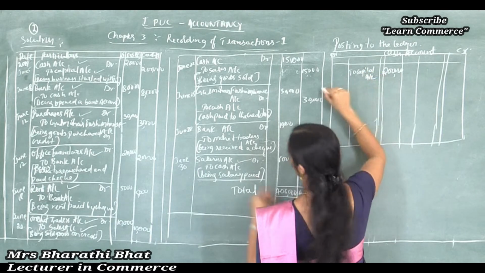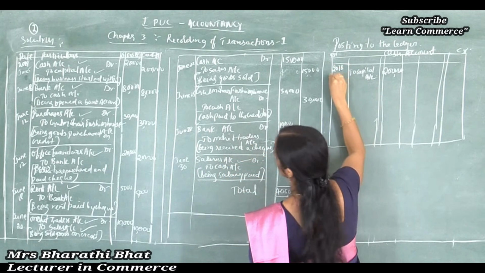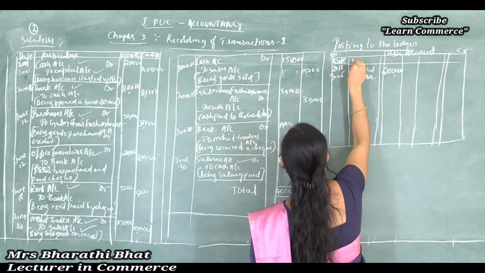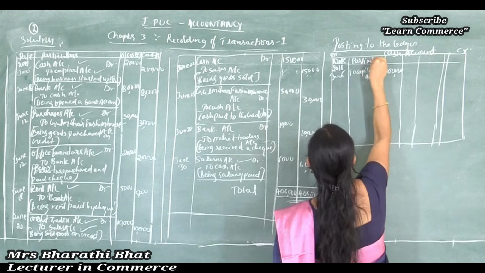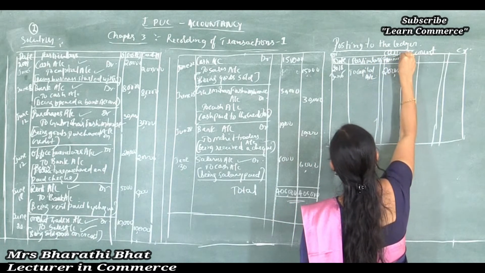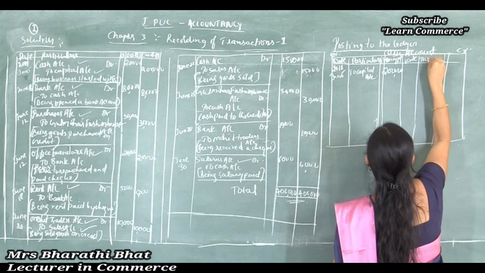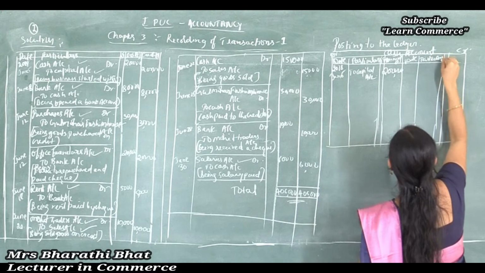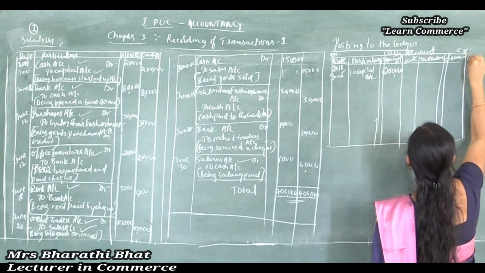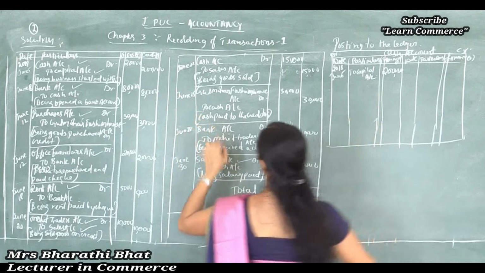So, to capital account, 2018 June 5. Please fill these columns: date, particulars, JF, amount in rupees, and again date, particulars, JF, amount in rupees. Clear? Okay, so to capital account.